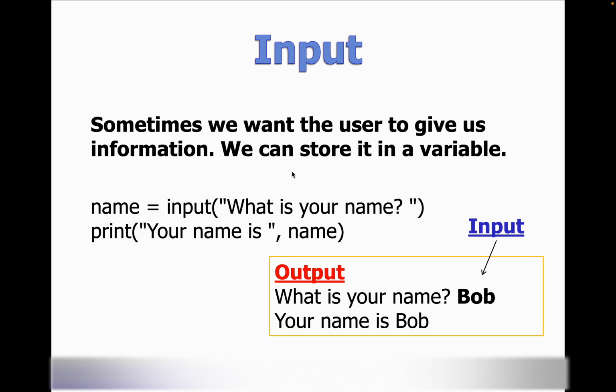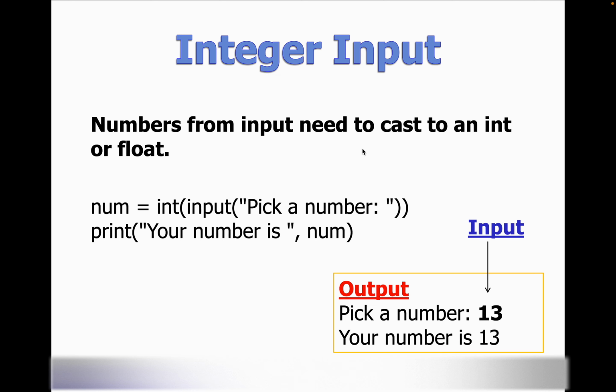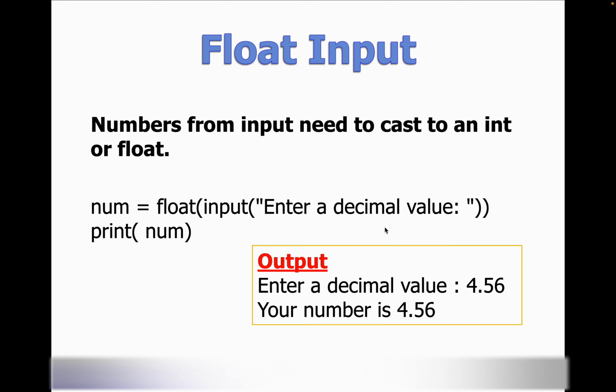Inputs. Sometimes we want the user to give us information. This is what we call an input. We have our variable, we have equals, and then input in parentheses whatever we're asking them. So numbers that they give us have to be cast. So what we can do is our variable equals and then either int or float in parentheses, input in parentheses whatever we're asking. So this is the float.